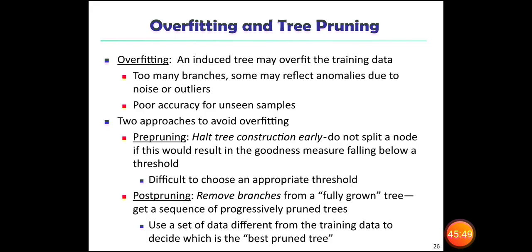It is difficult to choose an appropriate threshold. Post-pruning is to remove branches from a fully grown tree and get a sequence of progressively pruned trees. It uses a set of data different from the training data to decide which is the best pruned tree.